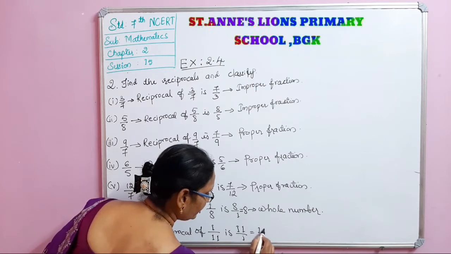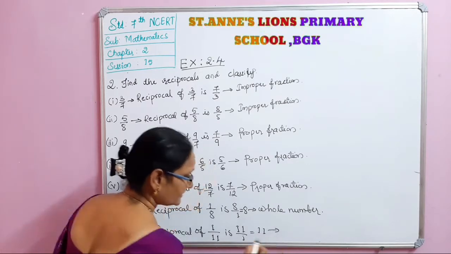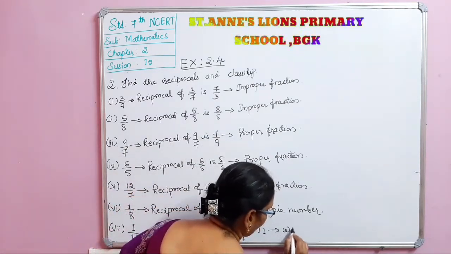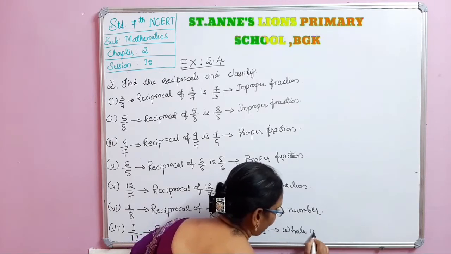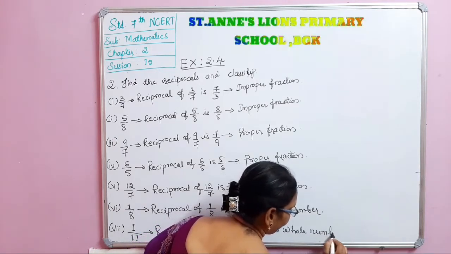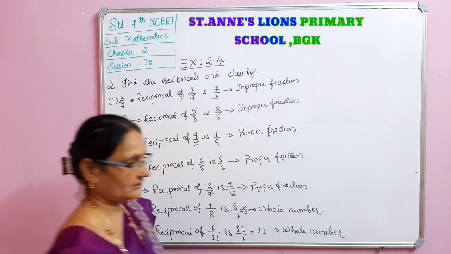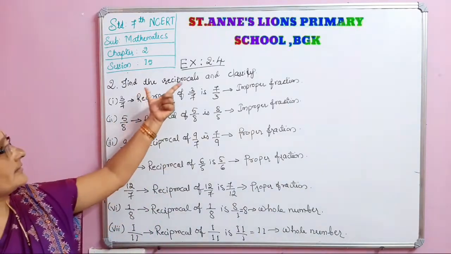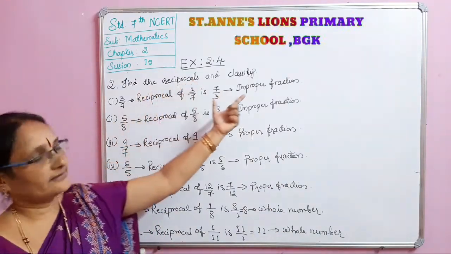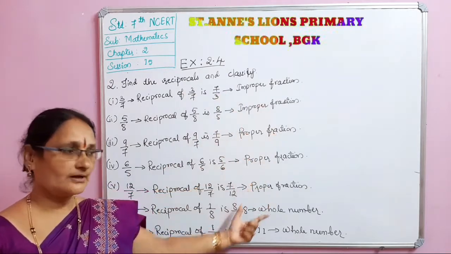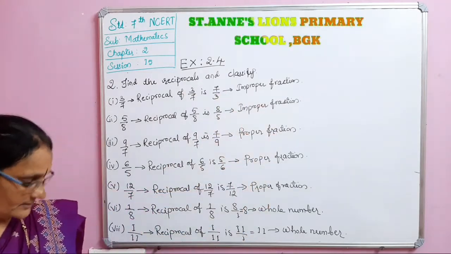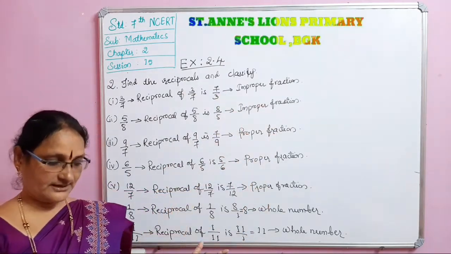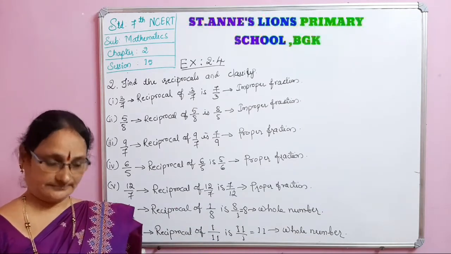That is nothing but 11. So that is a whole number. This is how we write the reciprocals and write proper, improper and whole number. So you just copy this. Next I'll continue with the third main.